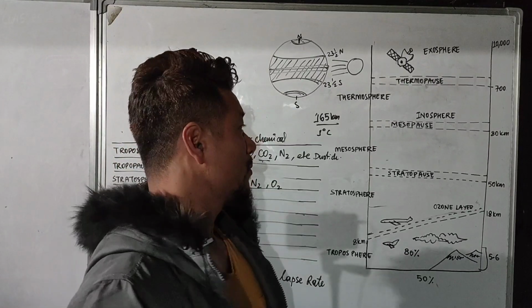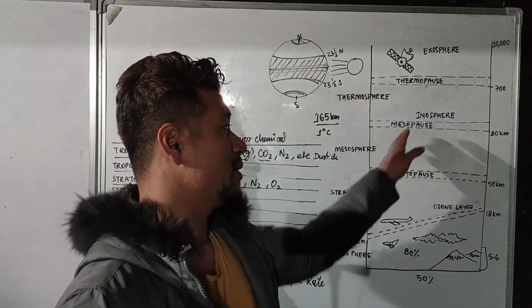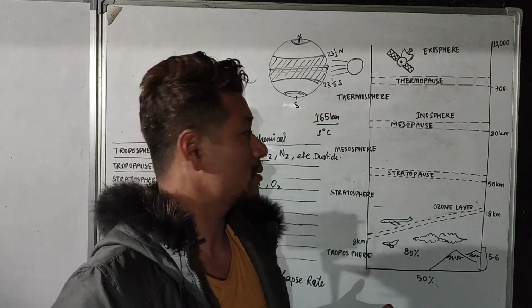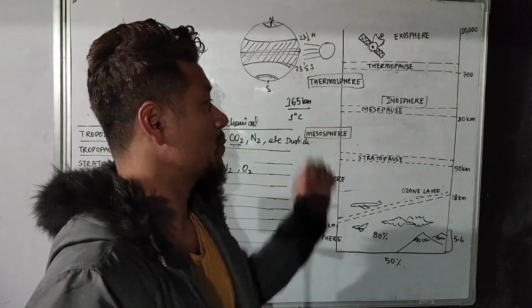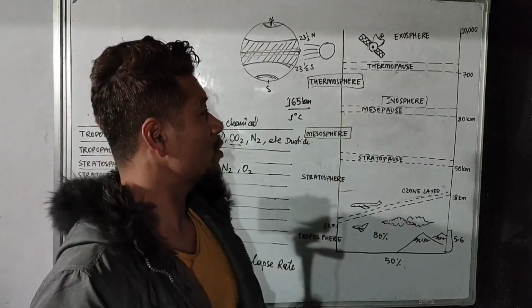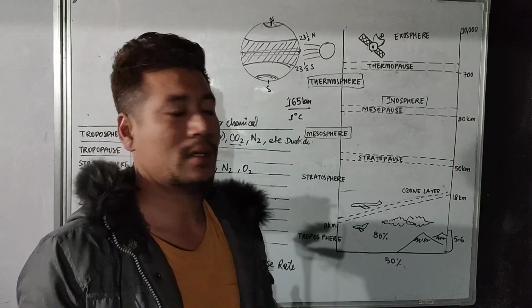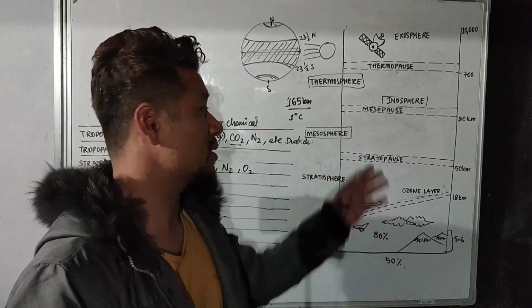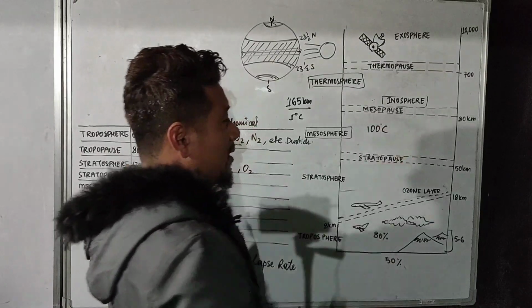Now, as soon as the mesosphere ends, it enters the mesopause. Now, let us talk about the thermosphere. It is called the thermosphere because it is the warmest place on Earth, and the mesosphere is the coldest place on Earth, where the temperature approximately reaches -100 degrees Celsius.